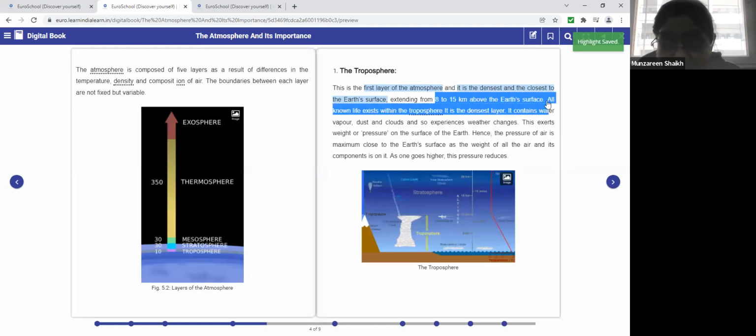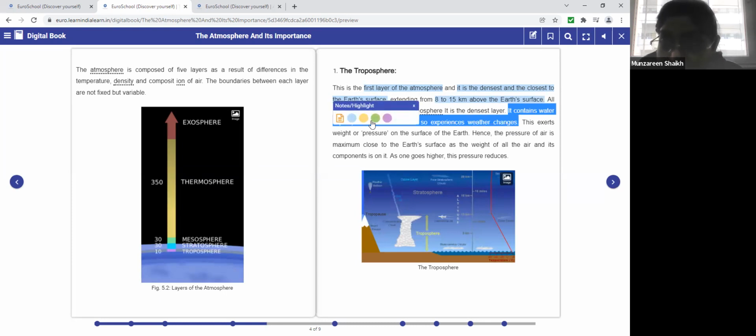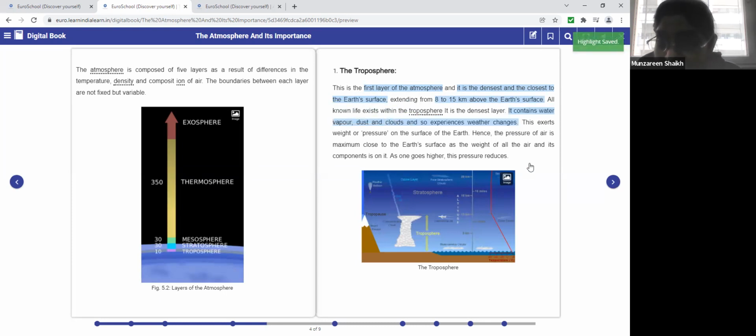All known life exists within the troposphere. It contains water vapor, dust, and clouds, and so experiences weather changes. It exerts weight or pressure on the surface of the earth. Hence, the pressure of air is maximum close to the earth's surface as the weight of all the air and its components is on it. As one goes higher, the pressure reduces.